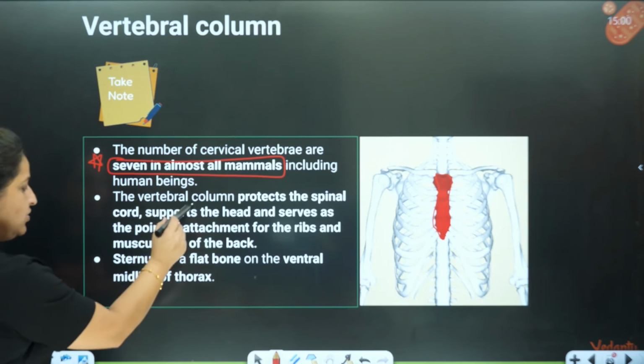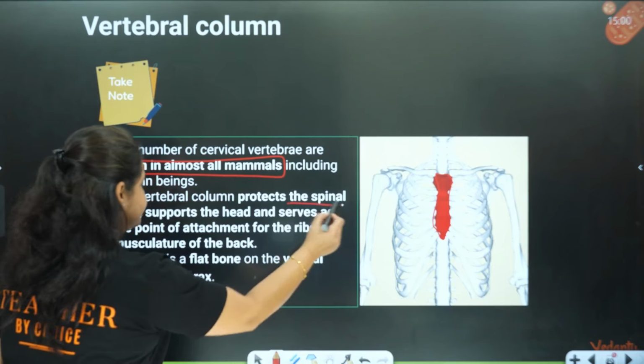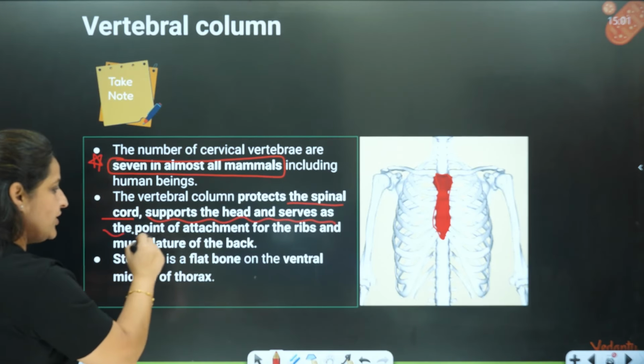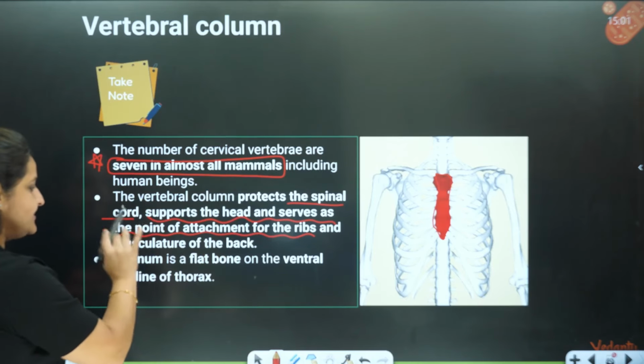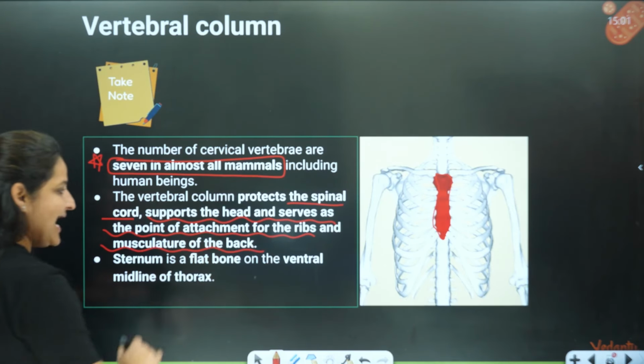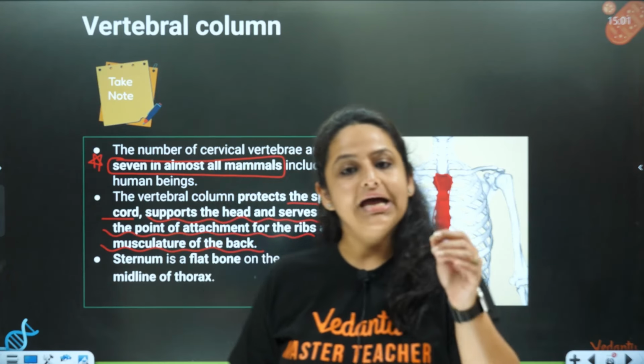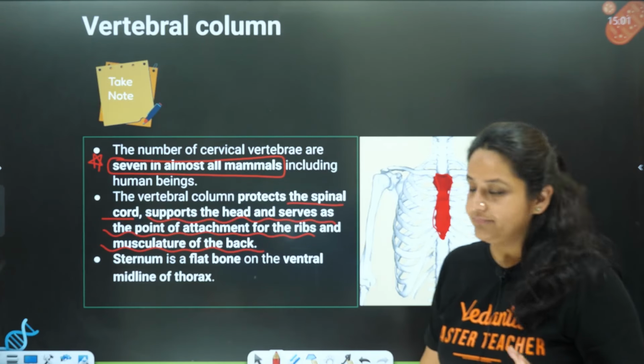Then the vertebral column, as I told you, protects the spinal cord, supports the head, serves as the point of attachment of the ribs, and attaches the musculature of the back. It gives protection, support and structure to the body. That is the function of the vertebral column.